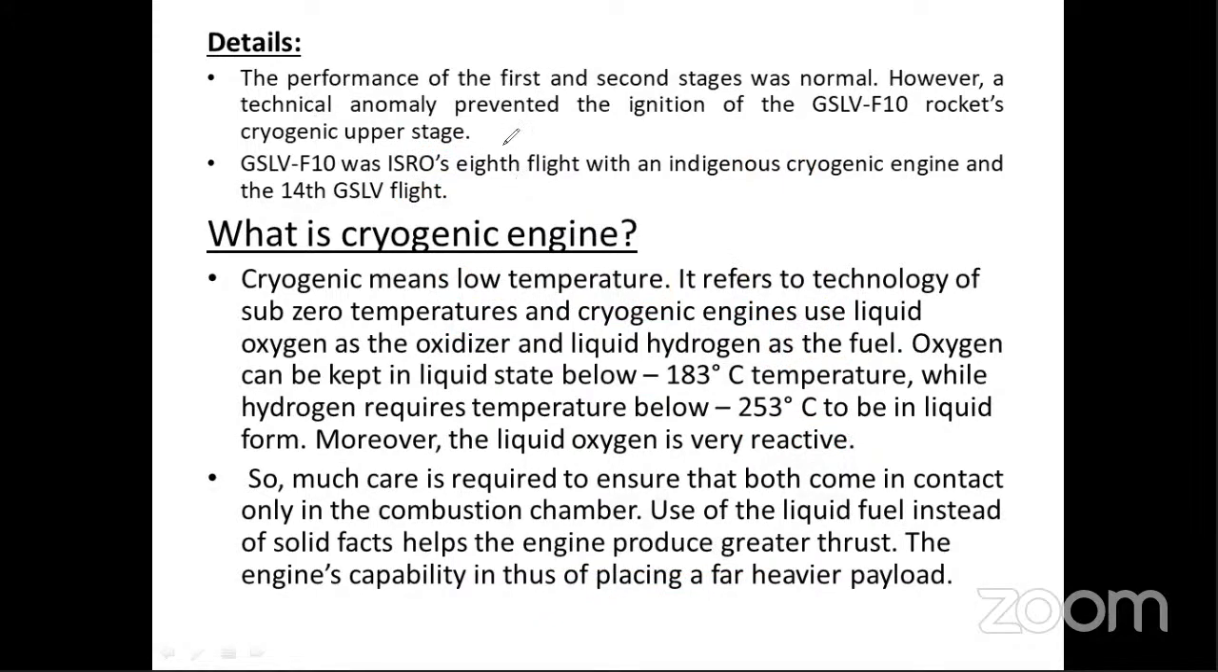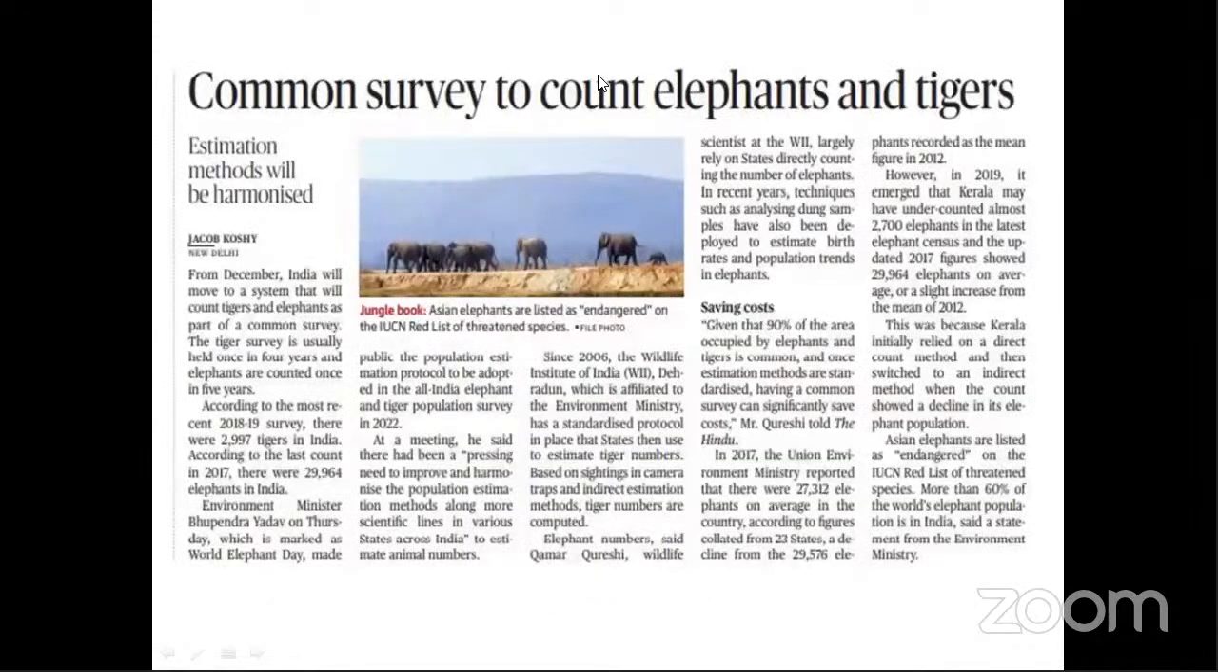Okay, now our next important news article is very important from the current affairs and environment point of view, for the prelims exam and for mains exam GS paper 3 environment. So, a common survey to count elephants and tigers. Till now we have had a separate survey to count the population of elephants and to count the population of tigers. But now the government has decided that both species will be counted simultaneously. The estimation method will be harmonized. This is a very important step from the biodiversity conservation point of view, counting both types of species at the same time.